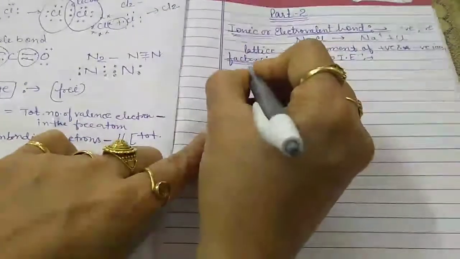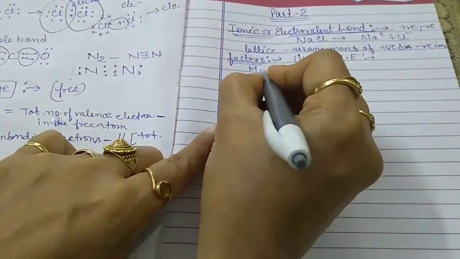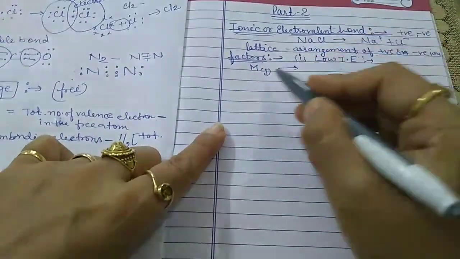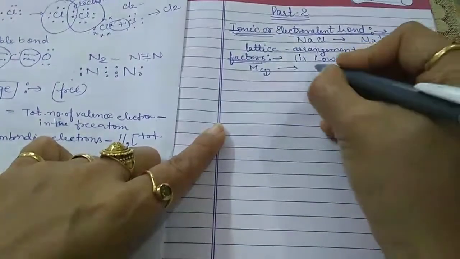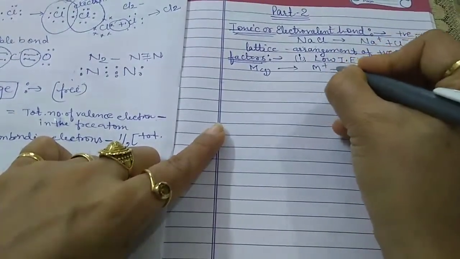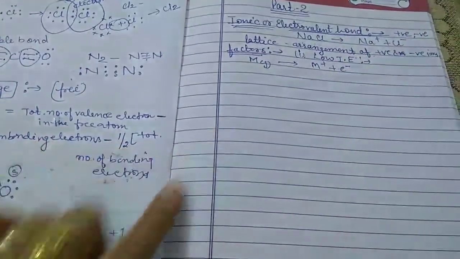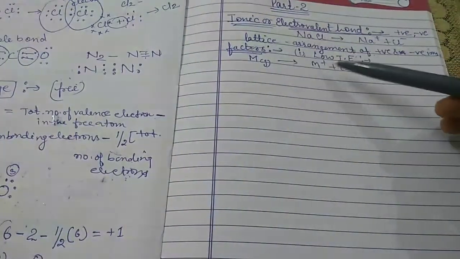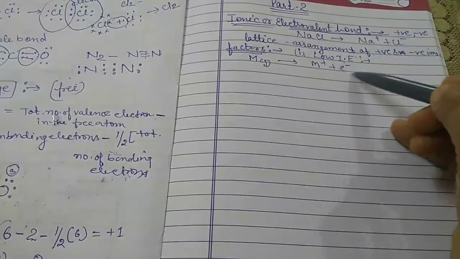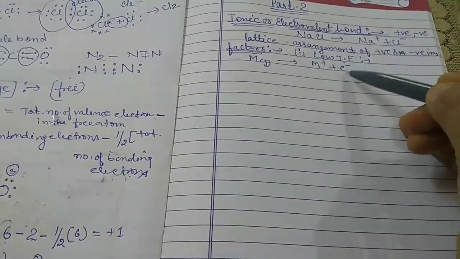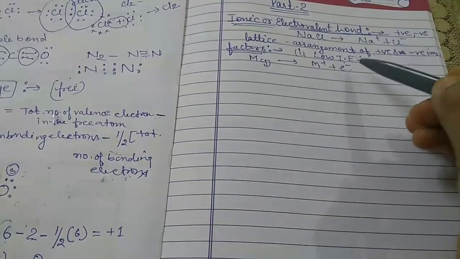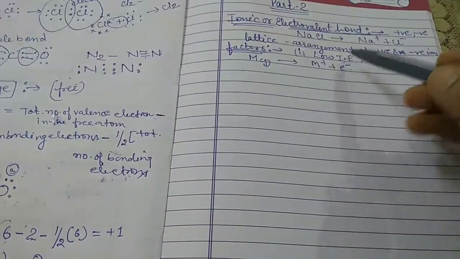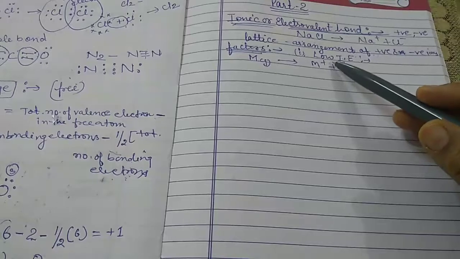So for example, we have any atom M in the gaseous state. If we want to remove one electron from this, it becomes M+, because it loses one electron. To remove this electron, a certain amount of energy is required, and this amount of energy is known as the ionization energy or the ionization enthalpy.